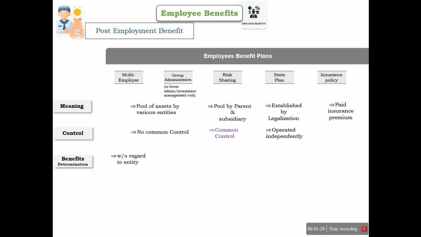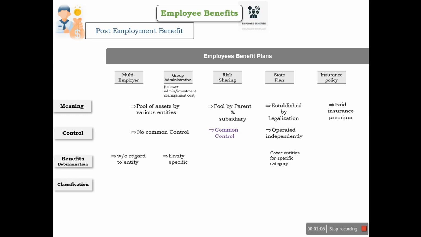And in group administrative plans, the benefit is decided on an entity-specific basis, because this plan is created just to lower the admin and investment management cost. So a multi-employer plan provides benefit to the employees irrespective of the identity of the entity, but a group administrative plan is entity specific. And estate plans cover specific categories of employees.